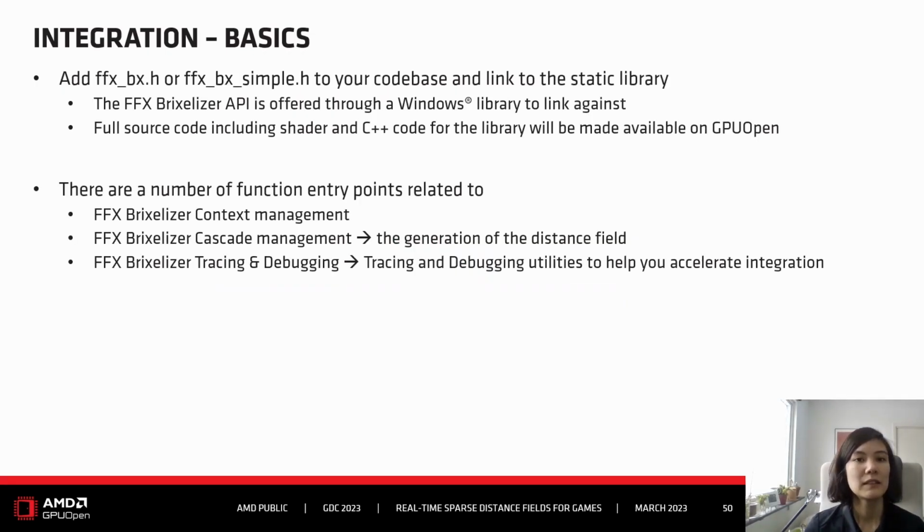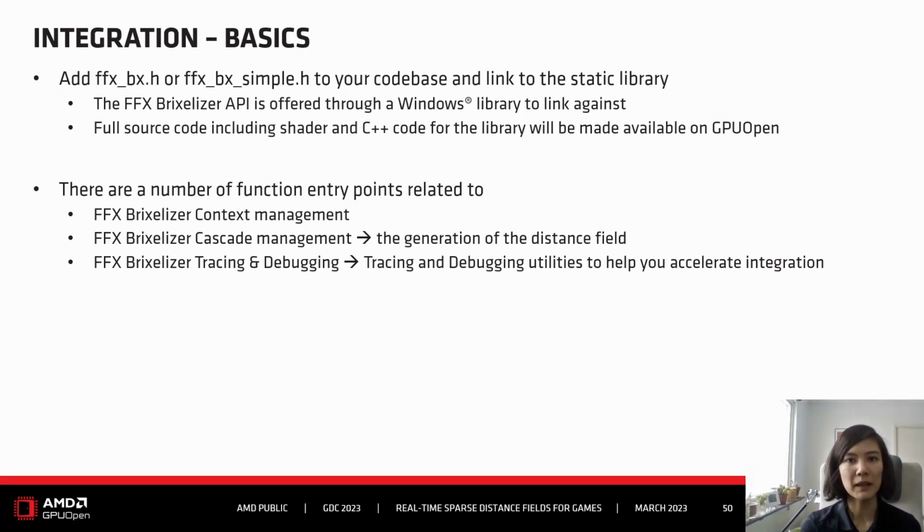But how to integrate Pixelizer itself? So the basic is that you add the header file. This is kind of the same for every effect. So this is ffx_pixelizer.h. And there's one peculiarity for Pixelizer, because here there are two headers you can choose from. One is the one you're used to, so ffx_pixelizer.h, and then there's also a simple version. And this is because Pixelizer offers two API versions.